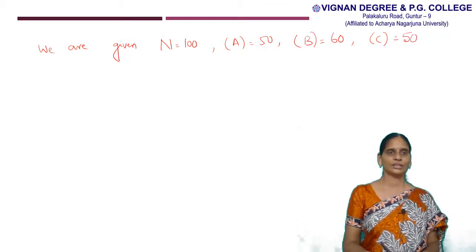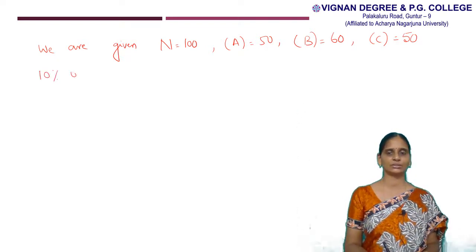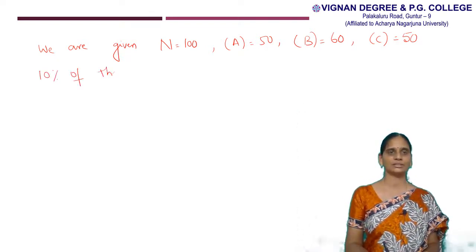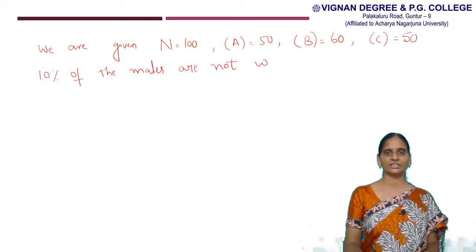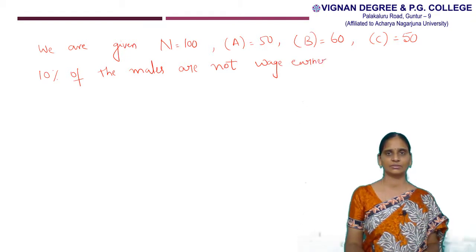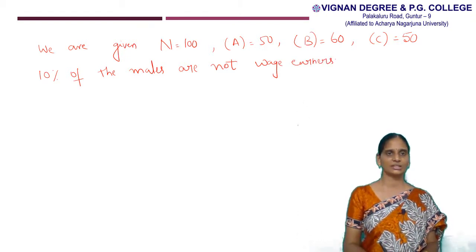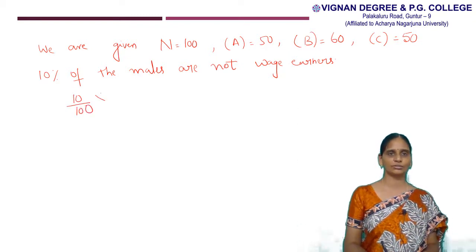Now we have to find out 10% of the males are not wage earners. So that means 10 divided by 100 into males are 50.